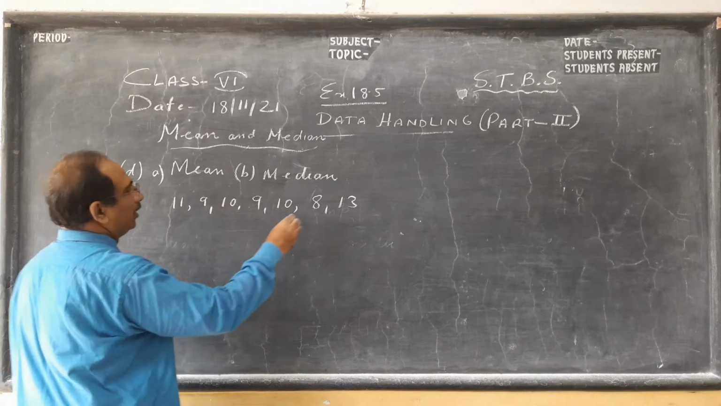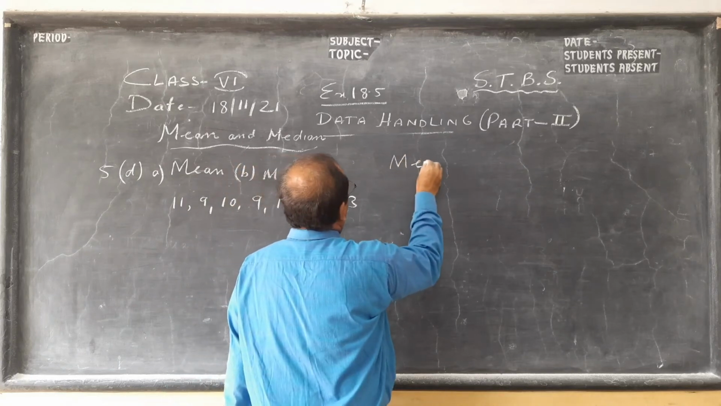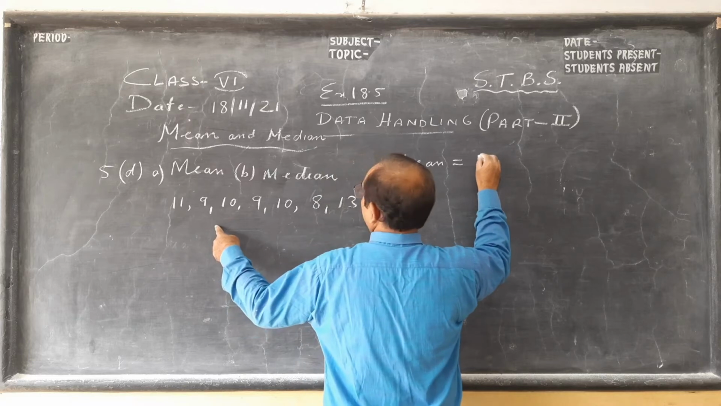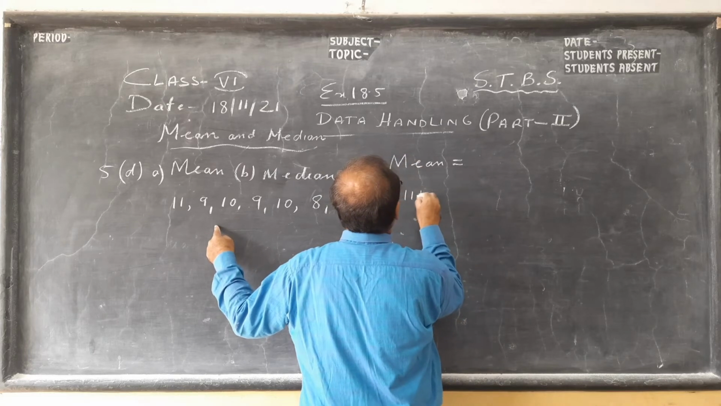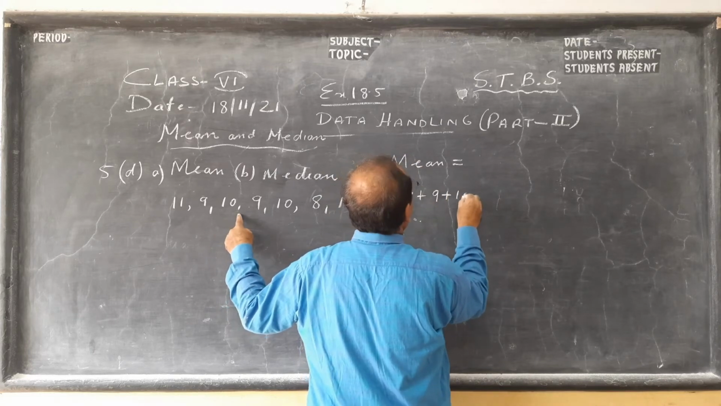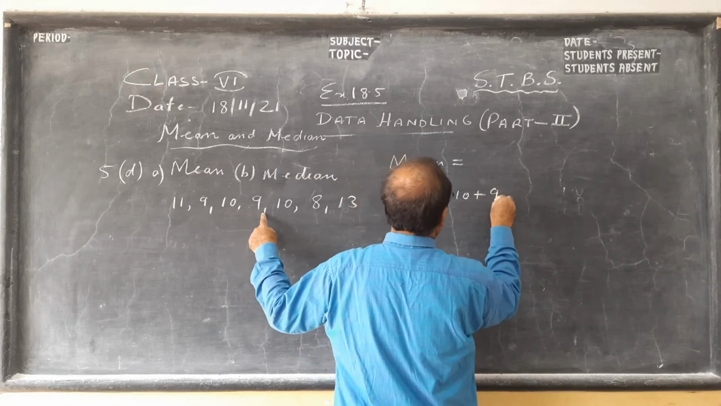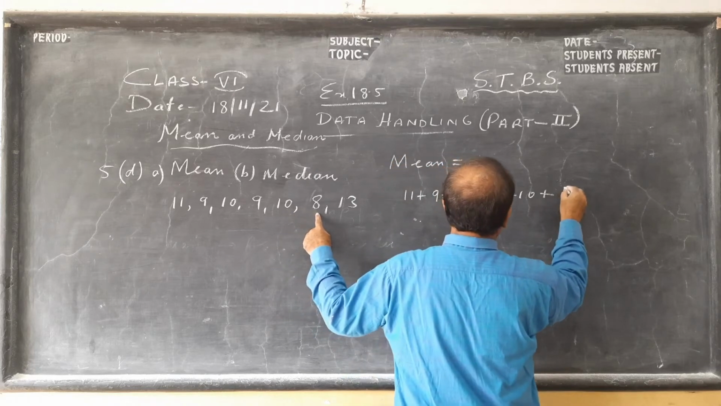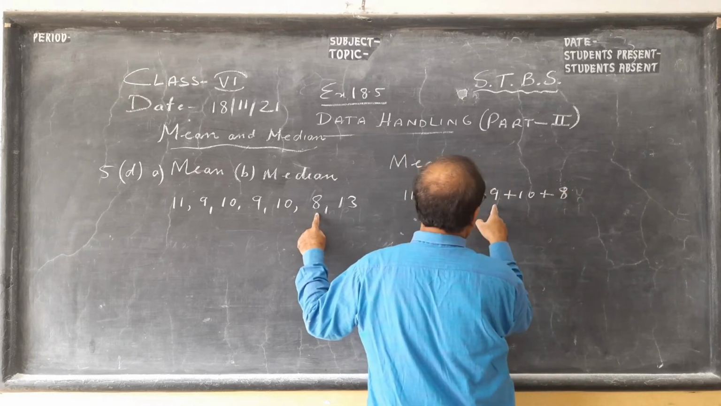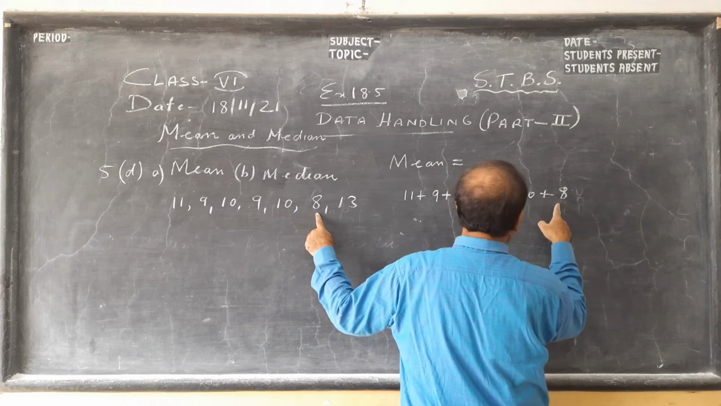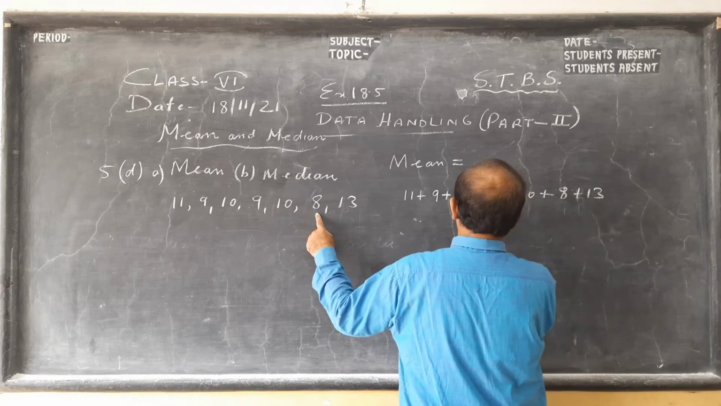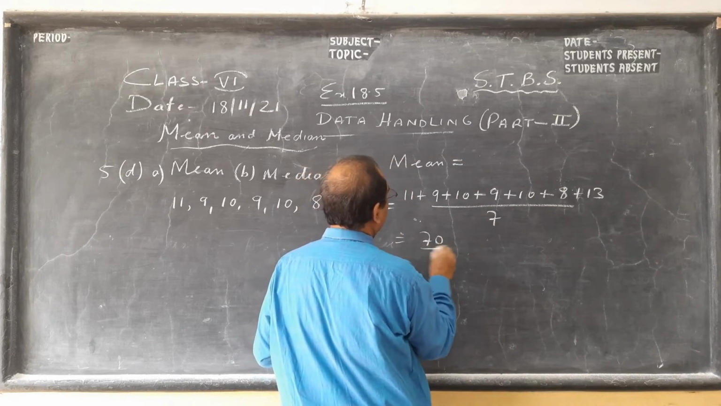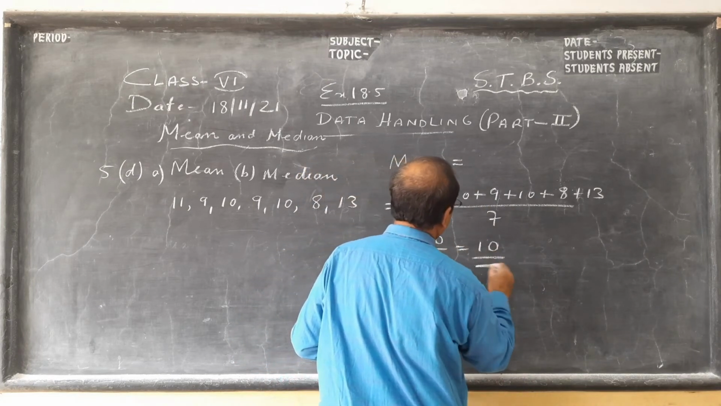So mean, children, we add without arranging. We add 11 plus 9, 20 plus 10, 29 plus 9, 38 plus 10, 48 plus 8, 20, 30, 39, 49, 57 plus 13. I think you should get 70. So 70 by 7, mean is 10.